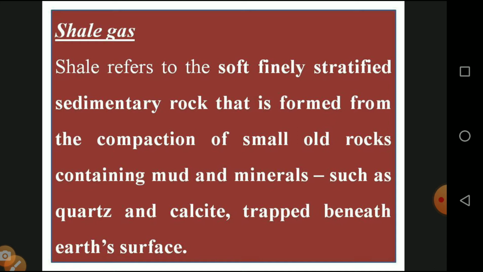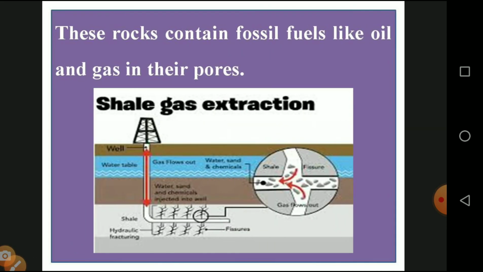Then they are very small types of rocks. They are easily sedimented. These rocks contain fossil fuels like oil and gas in their pores. We will make a bore, or drill. They contain gas and a liquid substance called oil. The extraction of shale gas is given in this diagram.